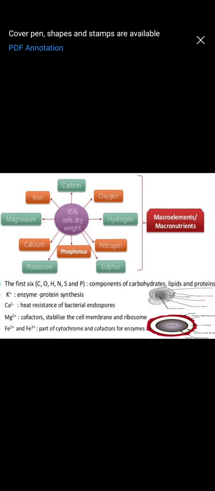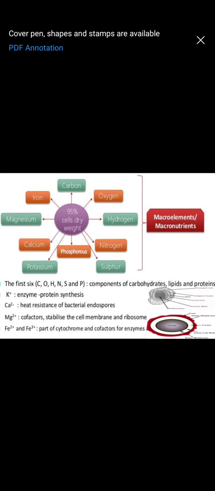Coming to the micro elements. Now micro elements are also called trace elements. All these that we saw here are the macro elements we just now studied. All these are the micro elements. If you see, micro elements are potassium, calcium, magnesium, iron, manganese, zinc, cobalt.